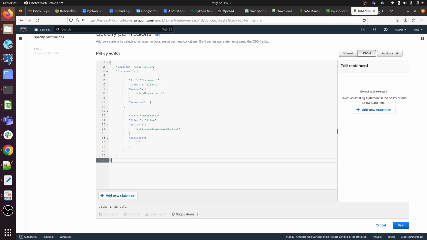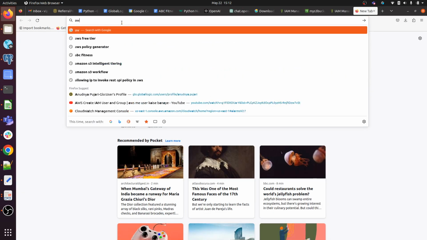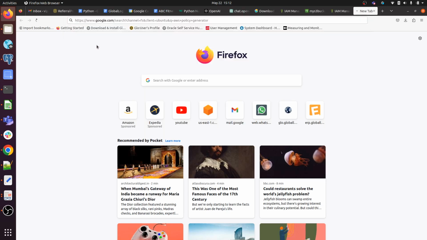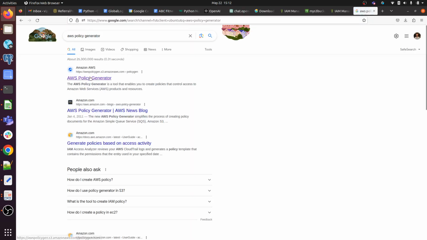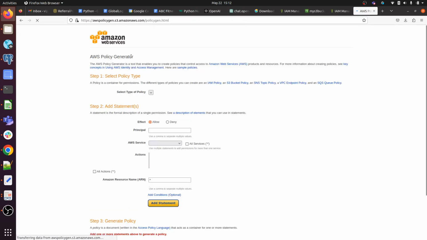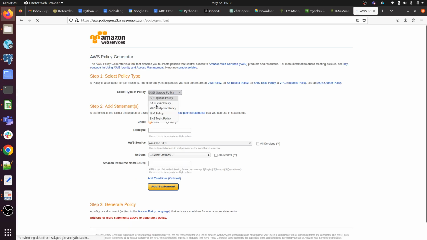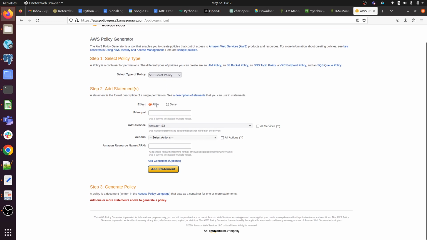So you can use the AWS policy generator to create a custom policy. You just have to search for AWS policy generator and select the type of policy, S3 bucket policy if you are assigning, then effect, allow, deny. Principal, use a comma to separate multiple values. Amazon S3, select action.